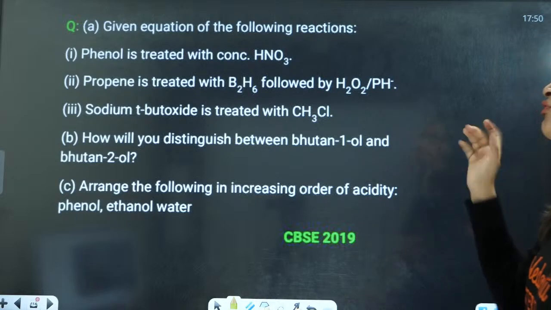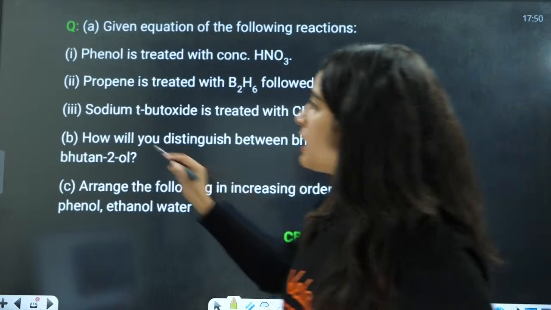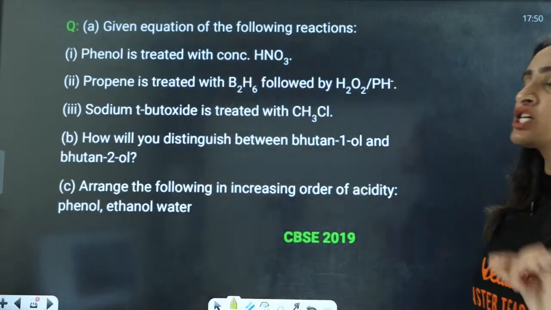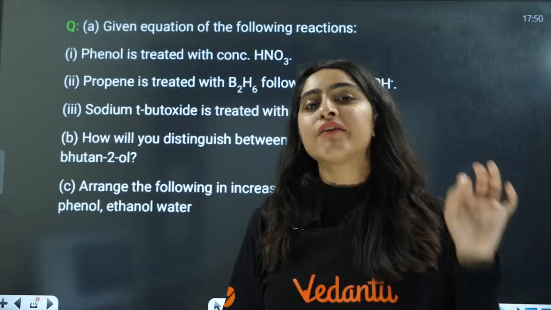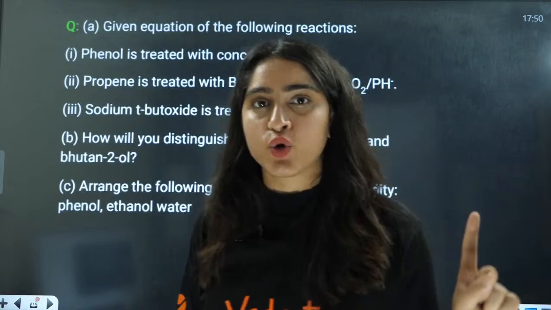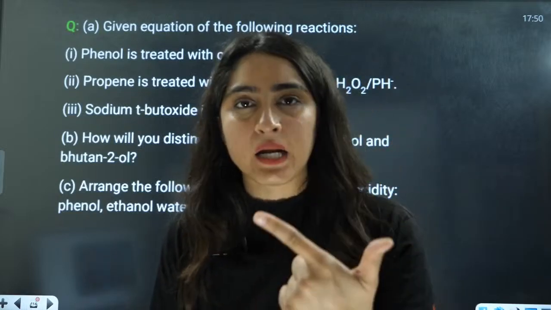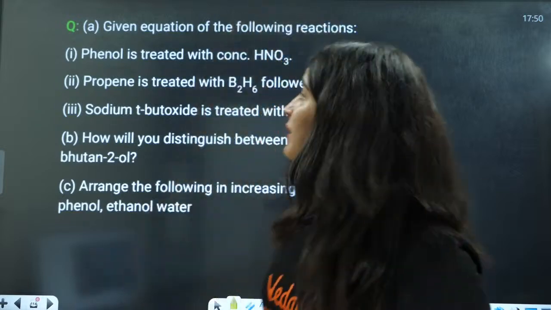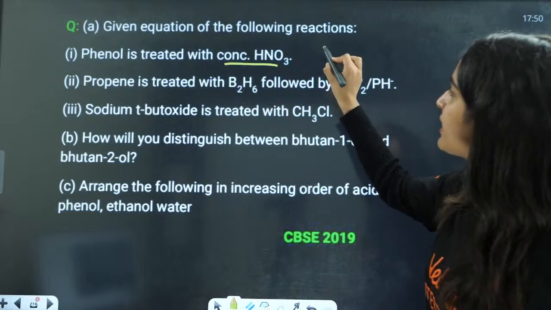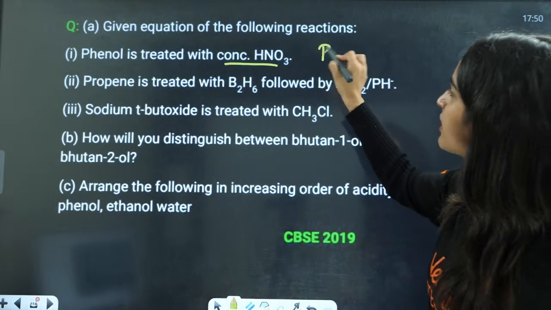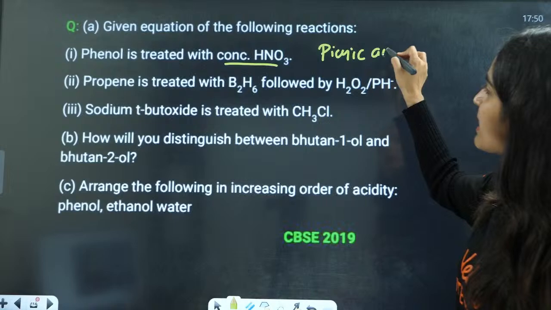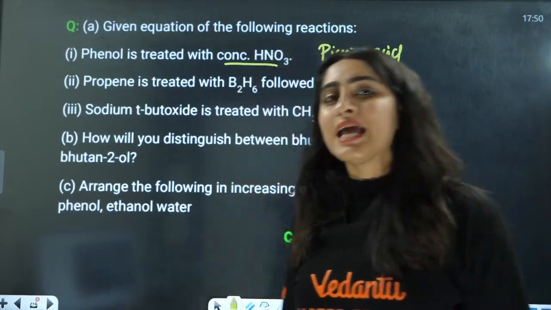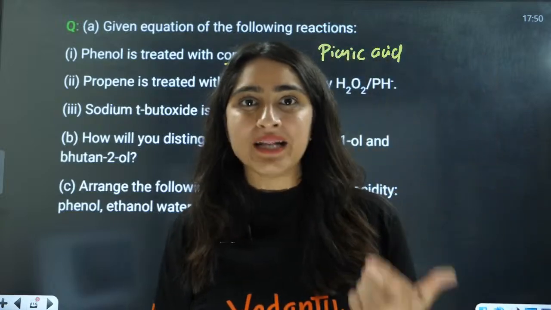Given equation of the following reaction. Let us see the reactions of this. First is phenol treated with concentrated HNO3. When phenol is treated with dilute HNO3, it will form ortho and para products, para being the major product. But with concentrated HNO3, it is going to form picric acid, that means 2,4,6-trinitrophenol.